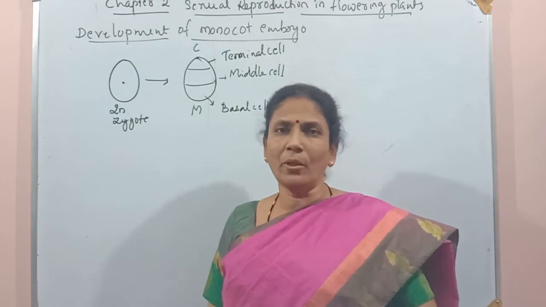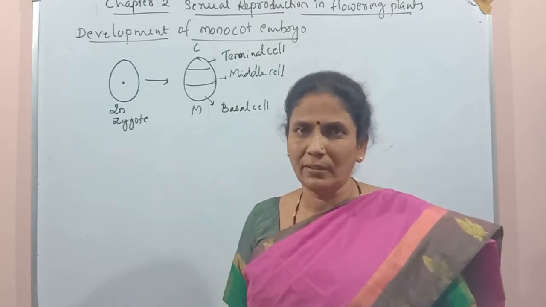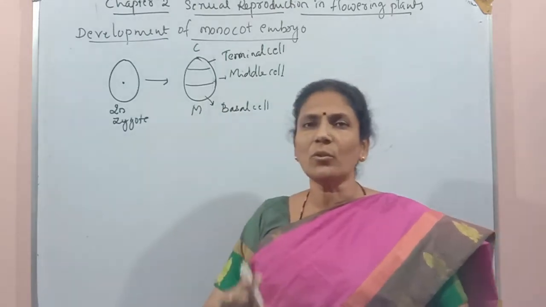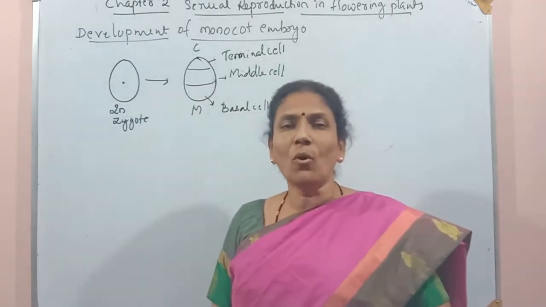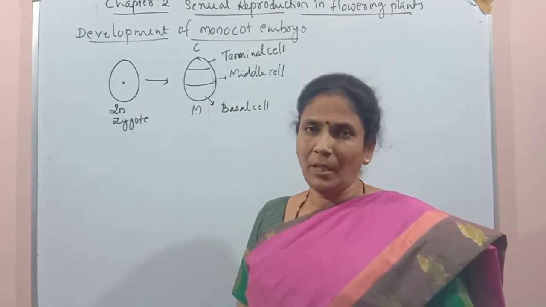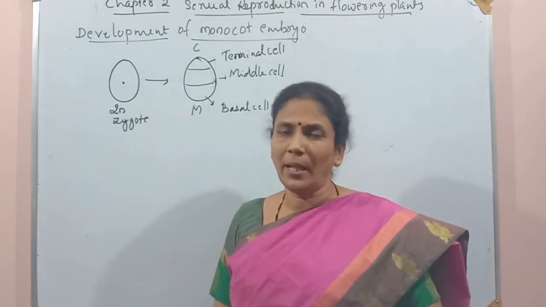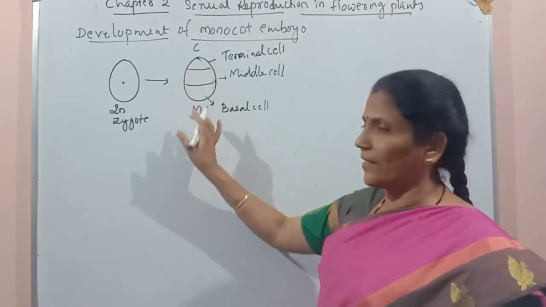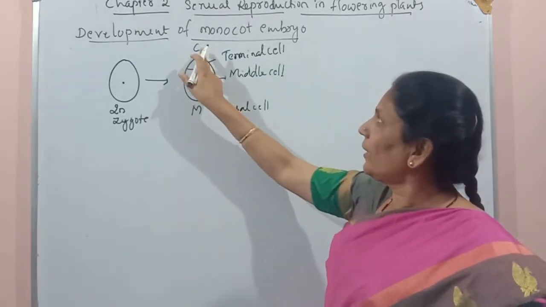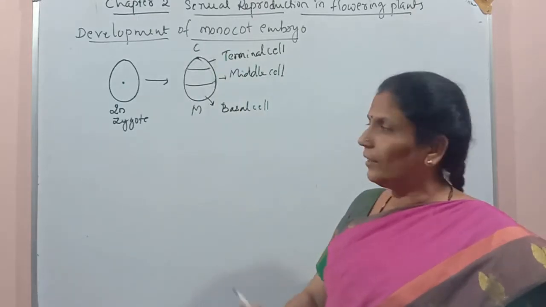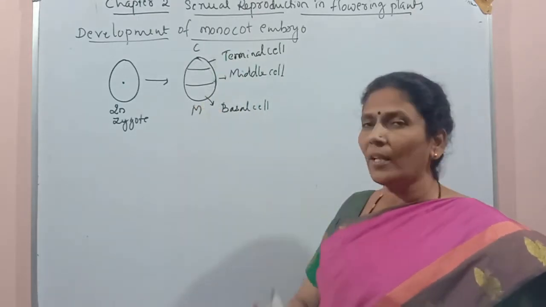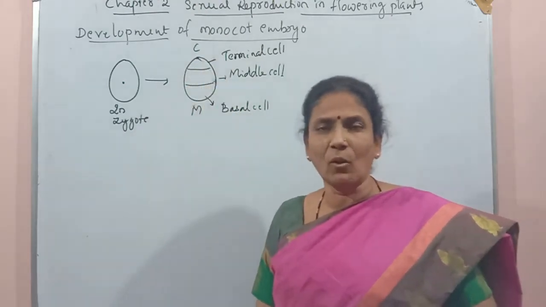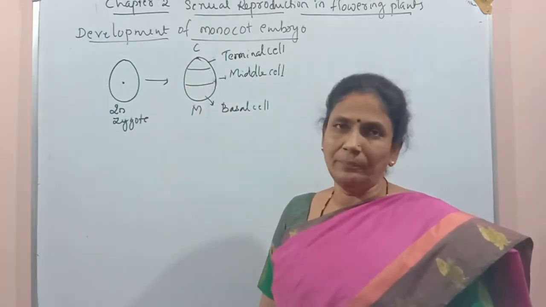But in dicot embryo, there were only two cells, terminal cell and basal cell, and only those two cells contributed the whole structure of the embryo. But in case of monocot embryo development, the development starts with three cells: the terminal cell towards the chalazal end, the basal cell towards the micropylar end, and in between these two, the middle cell.